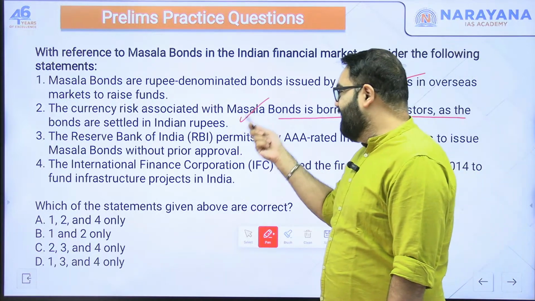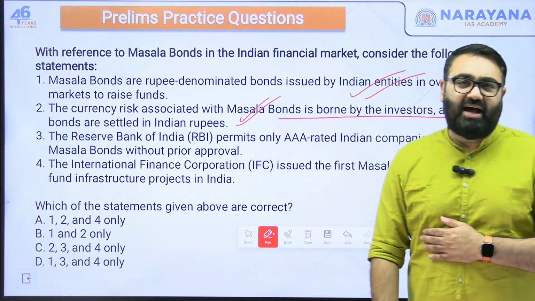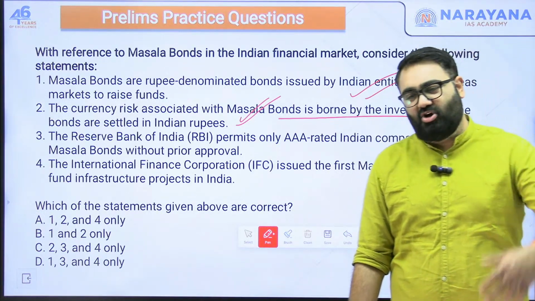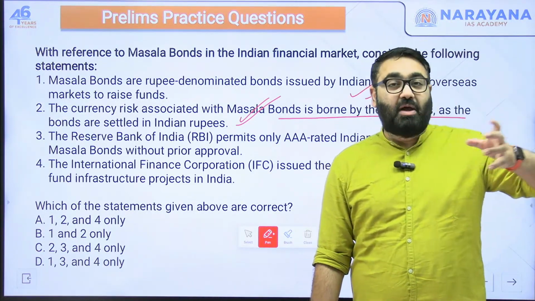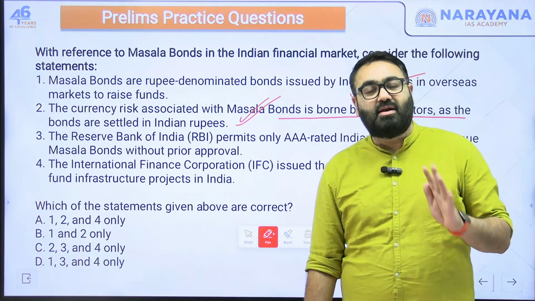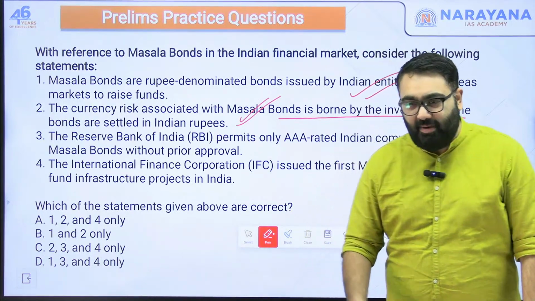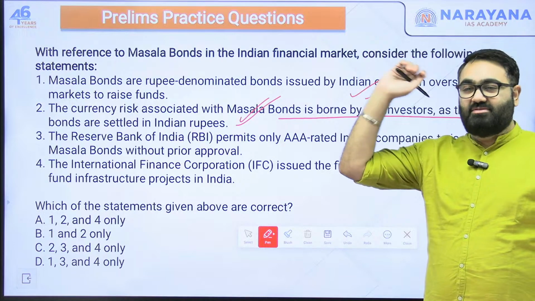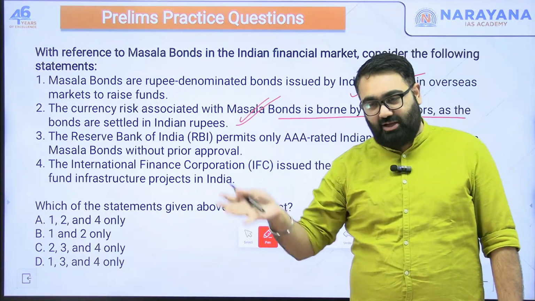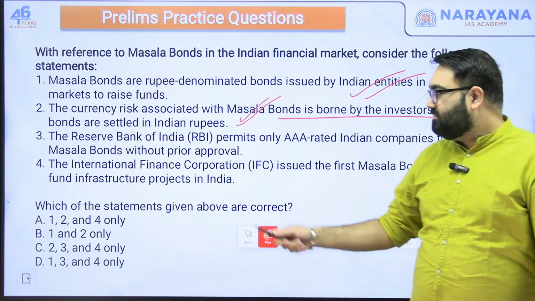The investor is the one who will have to see if their currency deteriorates or weakens or gets stronger. The borrower does not have to bear the risk associated with it. The risk is of the investor who has given the money; if their currency has become stronger against the rupee, they might face a loss, but the borrower doesn't have to deal with this.